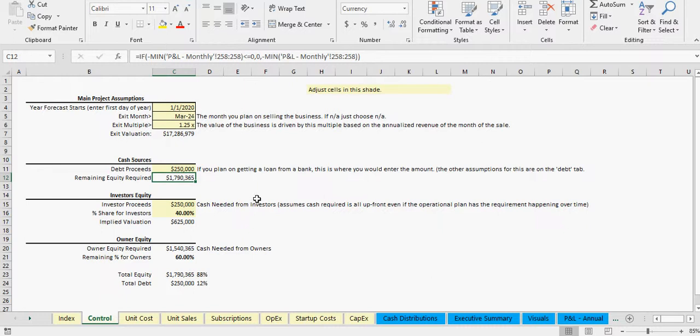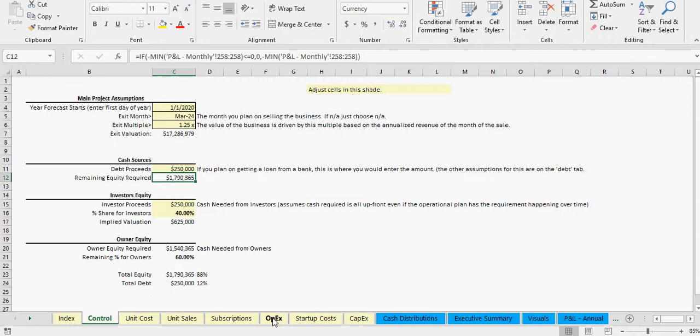So this is nice because it gives you the burn. Like you might be burning cash for a couple months or even 6 months or over 12 months. And so you don't need all that cash right away, but this tells you the amount of cash you need so that you never go negative in your cash position. And so that's a really cool metric, really helpful.